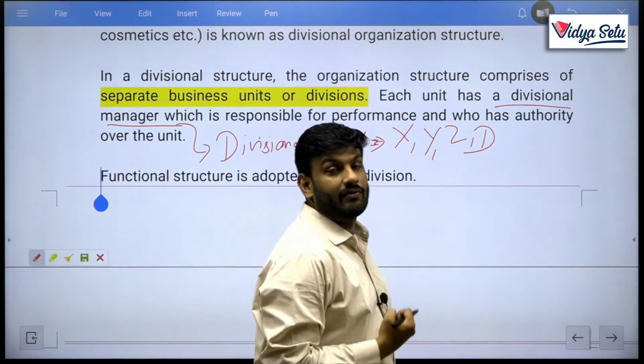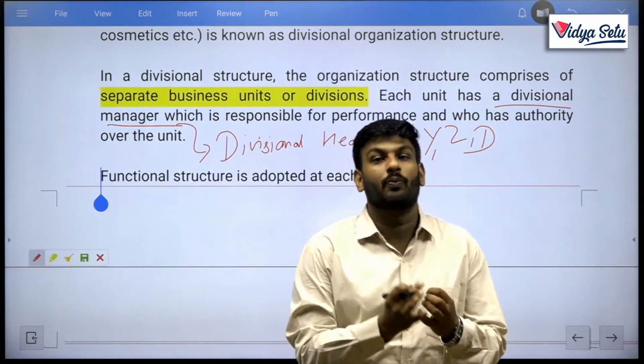Only divisional managers have authority over the whole particular division, the whole particular unit.